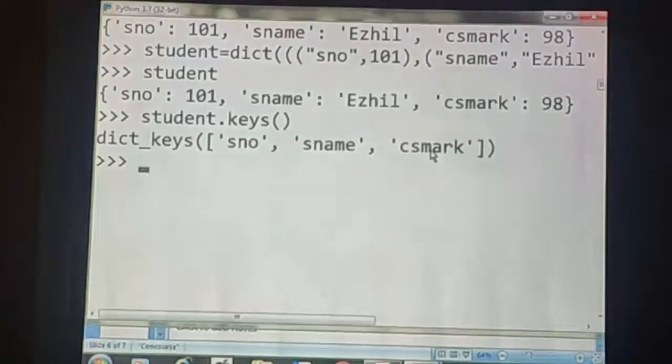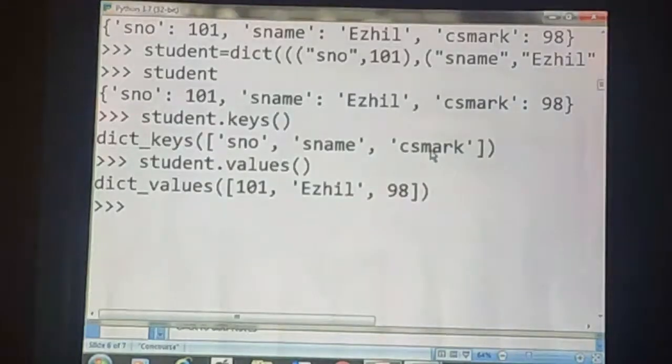Okay. How can we access the values of the dictionary separately? See, dictionary name dot values. Okay. Here we have got the values of the dictionary separately. Here SNO is a key, 101 is a value, SName is a key, LL is a value, then CS mark is a key, 98 is a value. Okay. Suppose we want to add a new key value pair to the dictionary, is it possible? Can we add a new key value pair to the dictionary?